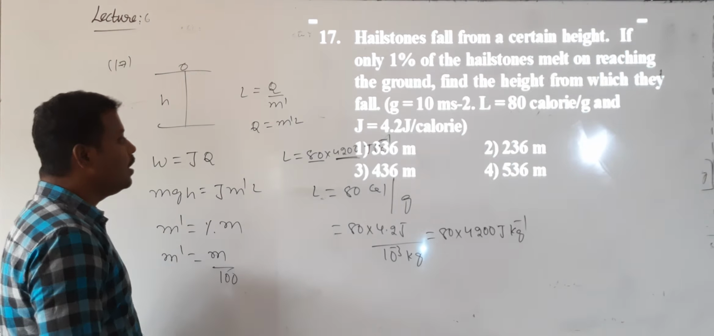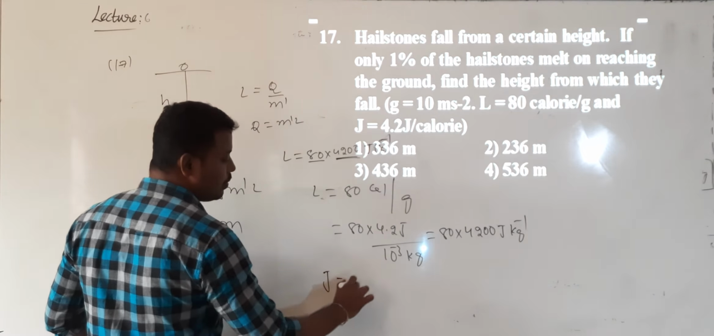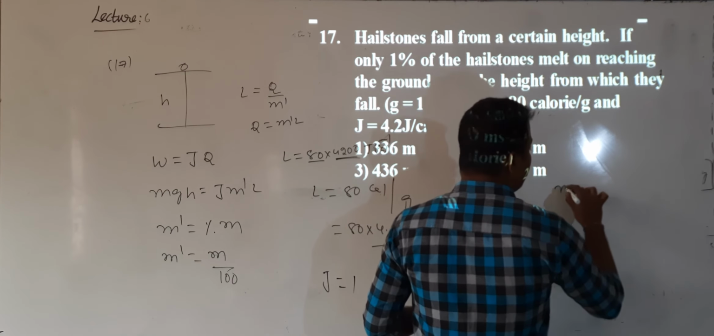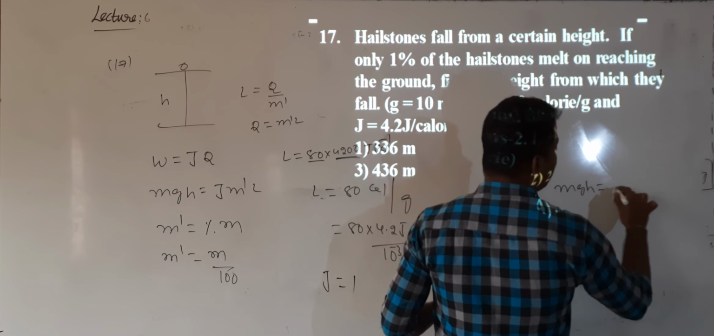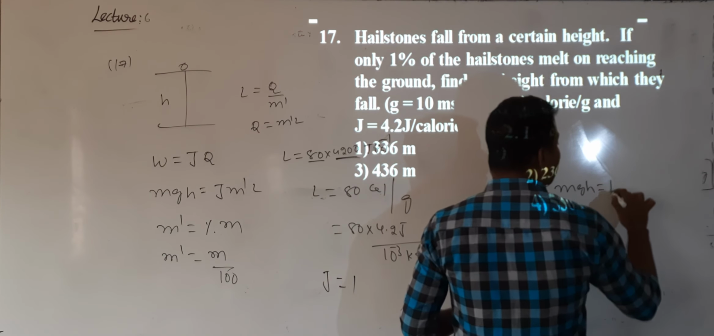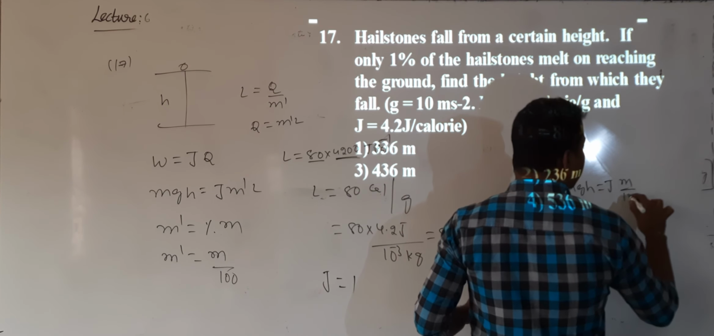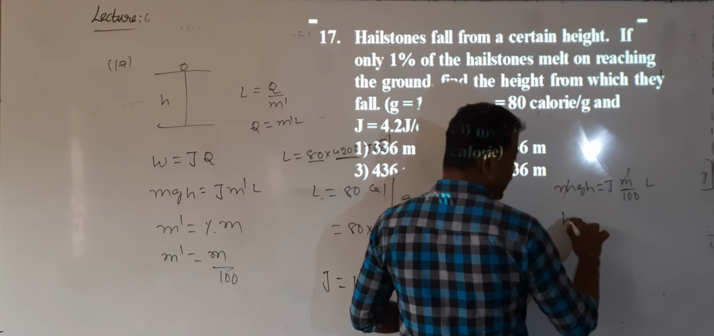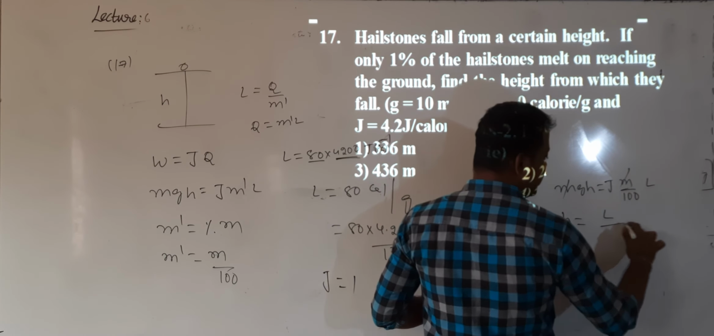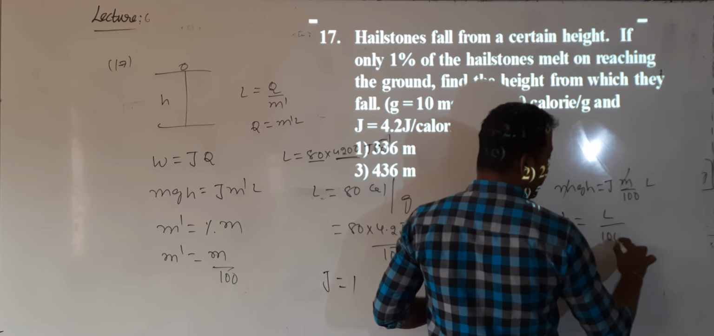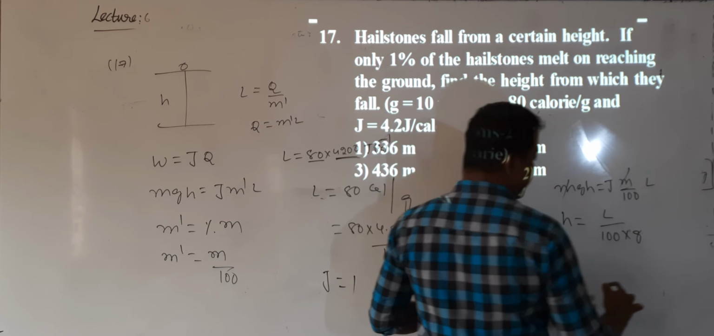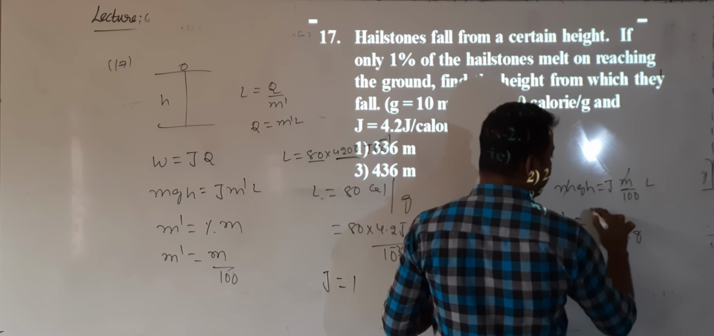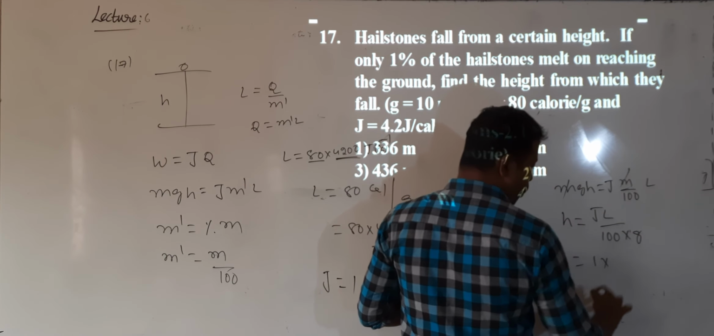So SI system. And what is the value of J in SI system? 1. Then let us substitute the values. So M into G into H will be equal to J into M dash, value M by 100, into L. M value cancels. Asking us to calculate H value. H is equal to L divided by 100 into G. So H value is L by 100 into G into J. J value in SI system is 1.